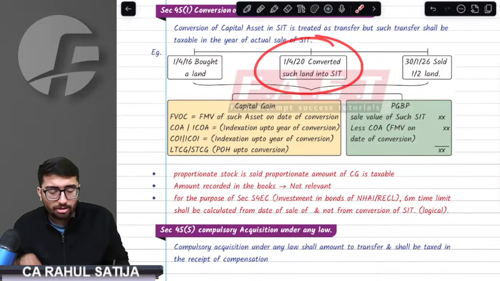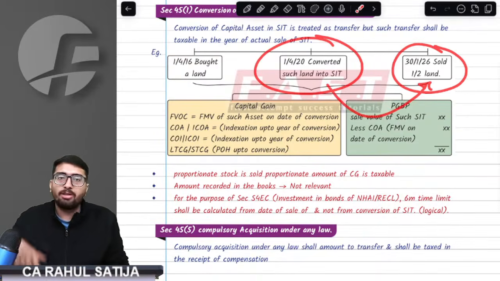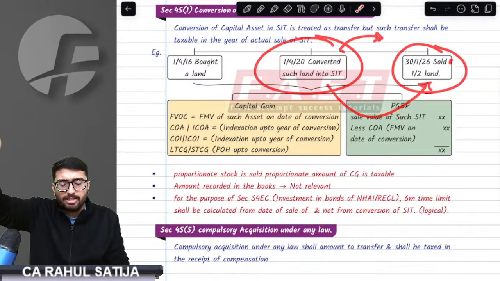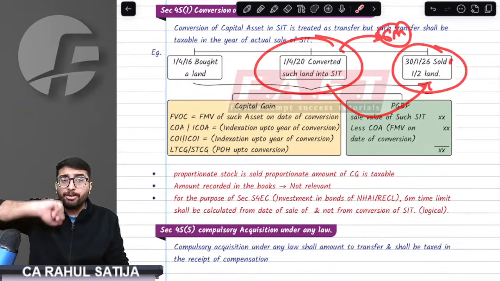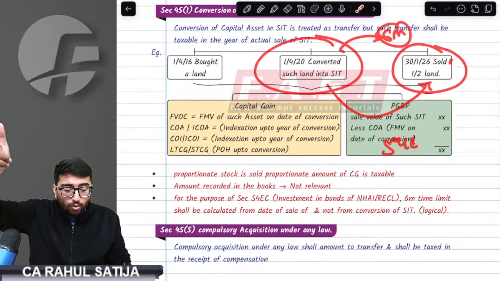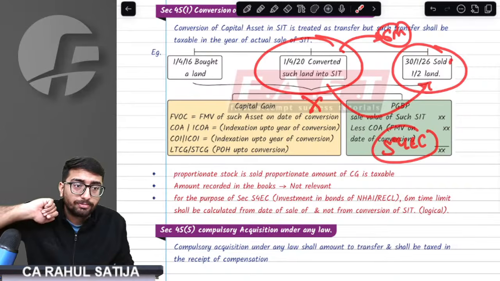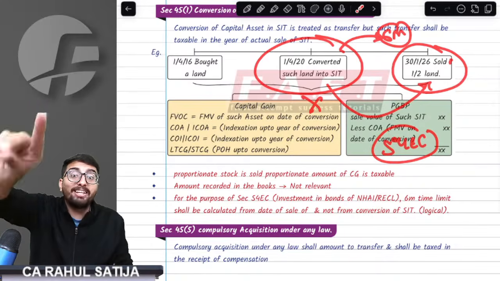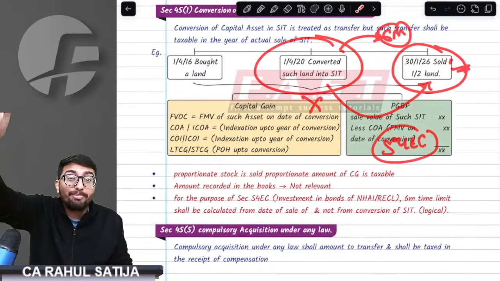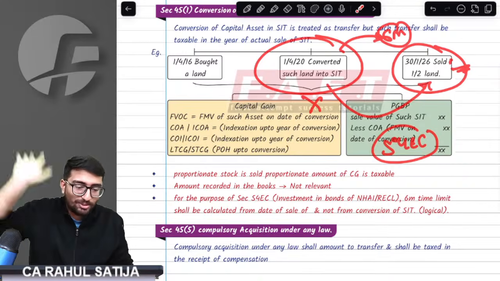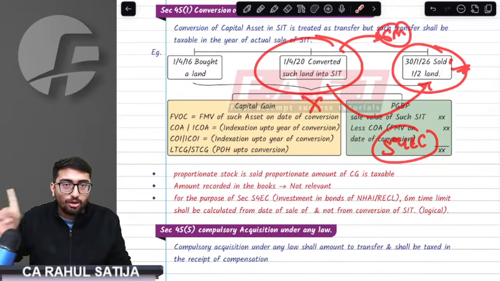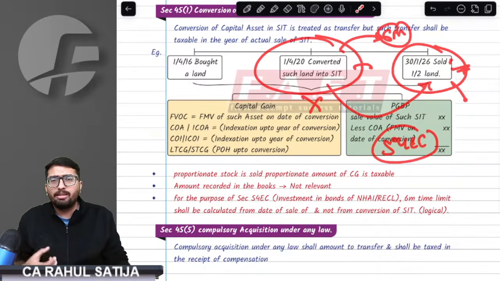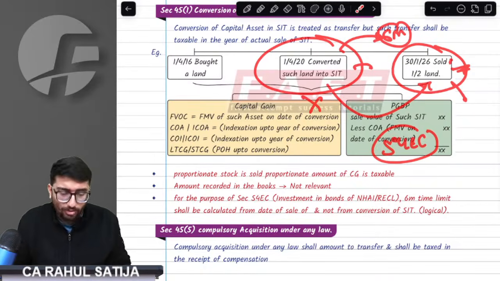But sir, here the transfer took place in 2020, but I am getting money to buy bonds only in 2026. How will we be able to buy within 6 months? The provision says that under 54EC, you don't have to buy bonds within 6 months from the date of the transfer. Rather, you have to buy the bonds within 6 months from the date on which the actual property, the actual stock in trade, is sold. Remember, you don't have to count from the date of conversion.